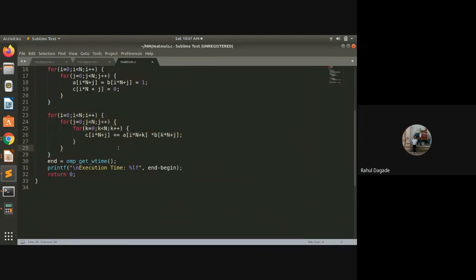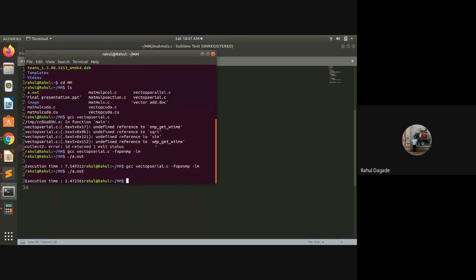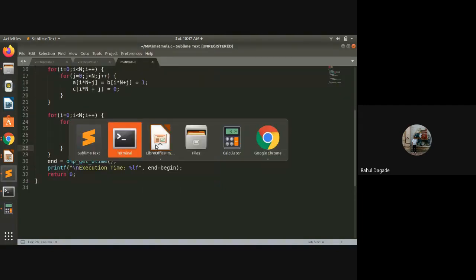Let us run it and see how much time it takes. It is 1024 by 1024, so it will take too much time, around 30-40 seconds. Meanwhile, we will see.